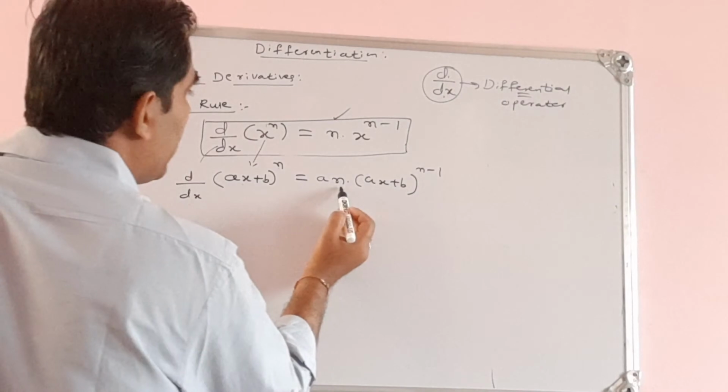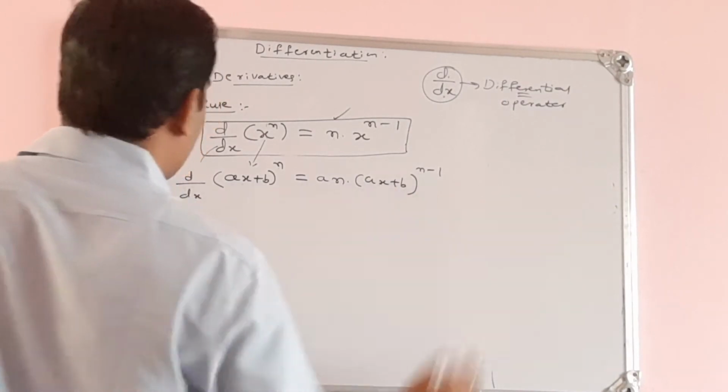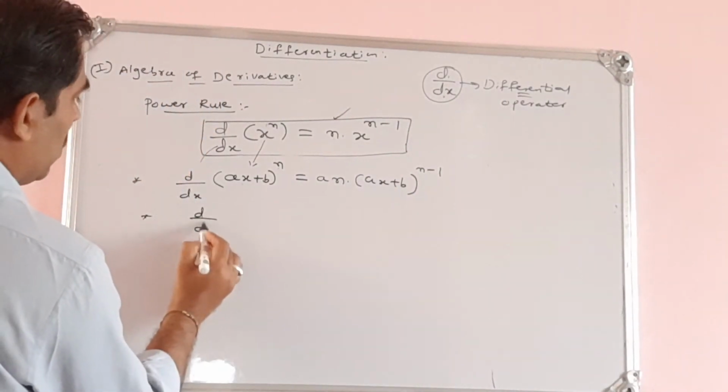So that will be what? A n into ax plus b whole to the power of n minus 1. So this is another basic result.